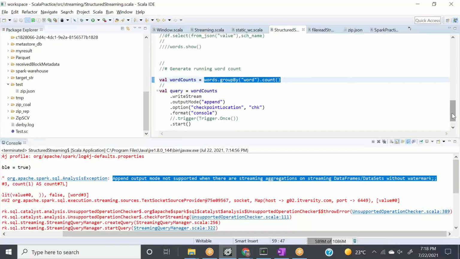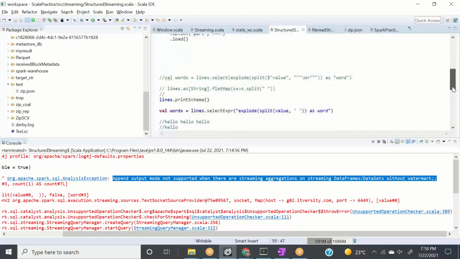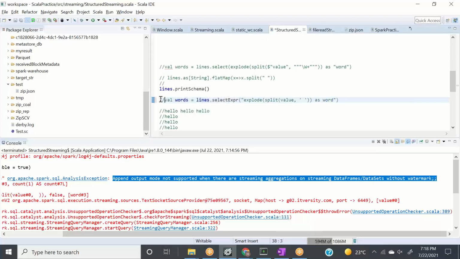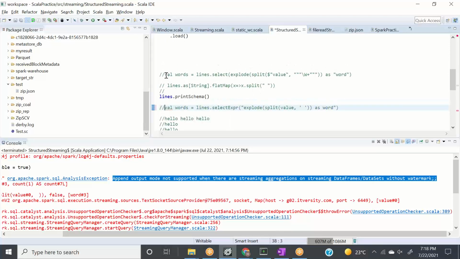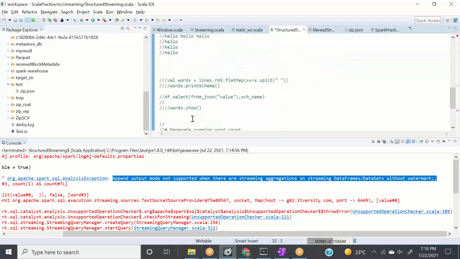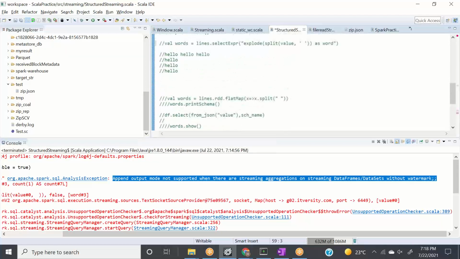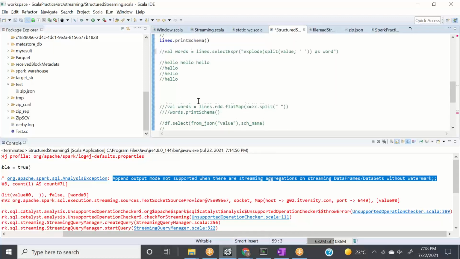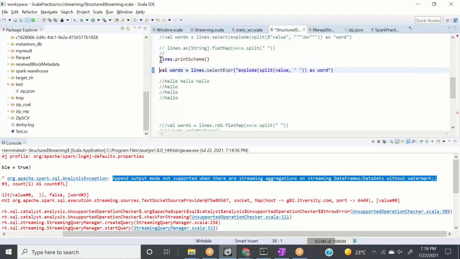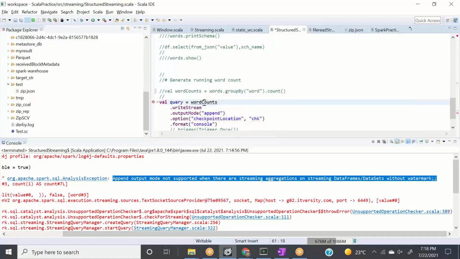To do that, let's do one thing. Let's not do any aggregation first. I don't want this aggregation, and I just want to explode it. So let's say we have only words here. Words is the data frame, and let's comment this line as well. We don't want this line, we already know the schema. And if I pass this data frame here, I just want to print it. Will it work? Let's see.